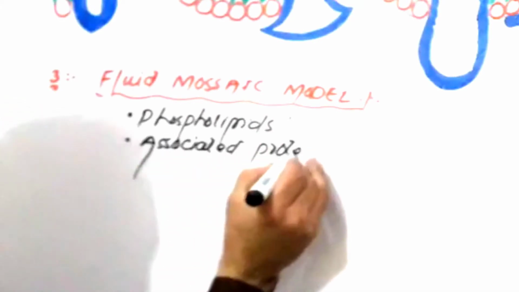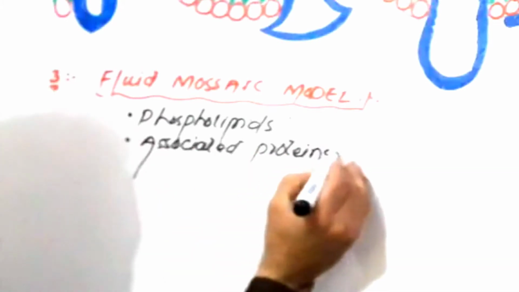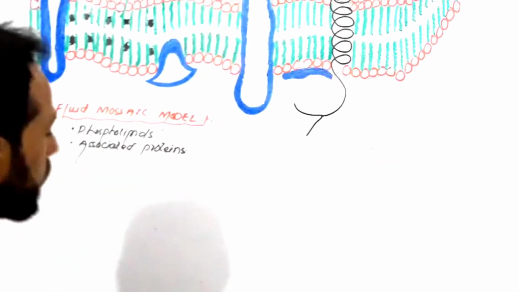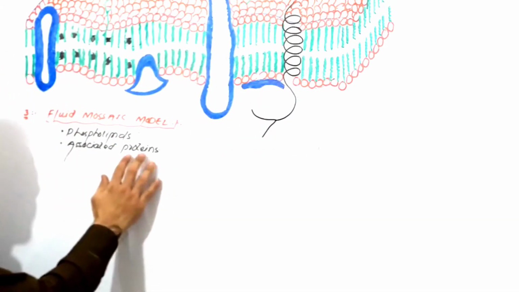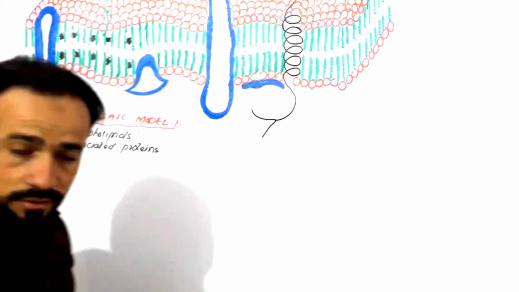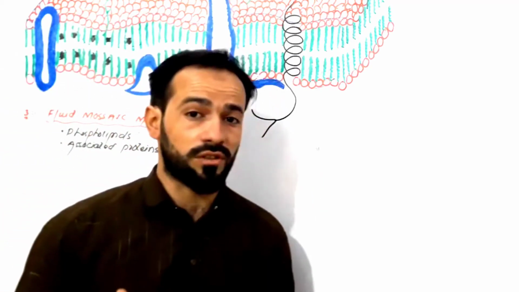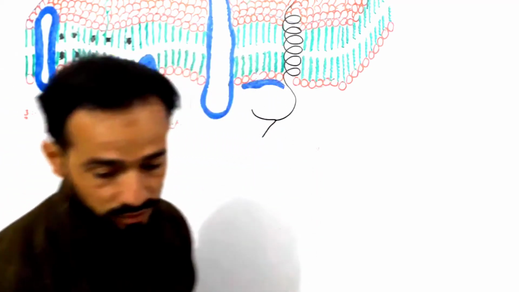So first I will go into the description and detail of these phospholipids, and then we will move forward to the explanation of the associated proteins, that is, which proteins are found in the cell membrane, right?